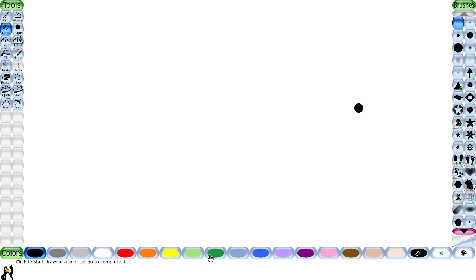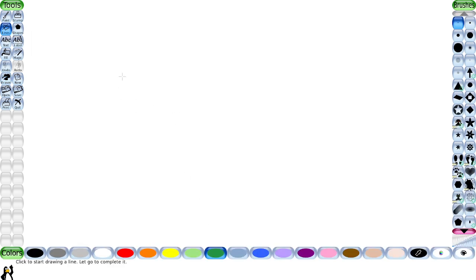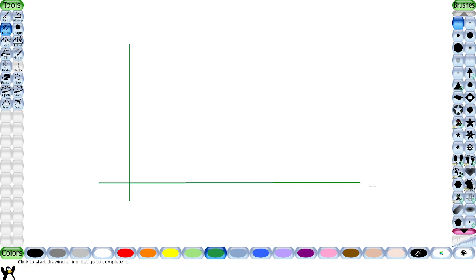If we make a graph, I want to make this green. Okay, let me erase this real quickly. If we make a graph, this is the x-axis and this is the y-axis. This is the x and this is the y.